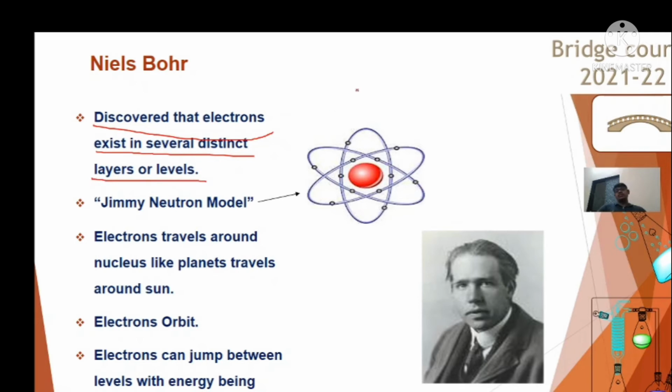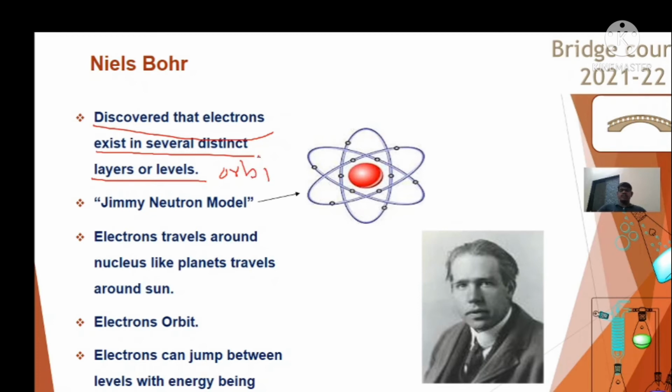The J.J. Thomson and Dalton models said that the electrons were dispersed in the circular space in an atom, but these findings were put back by Niels Bohr, and he said that electrons are not dispersed anywhere in the atom, but belong to particular energy levels, and these energy levels are nothing but the orbits.